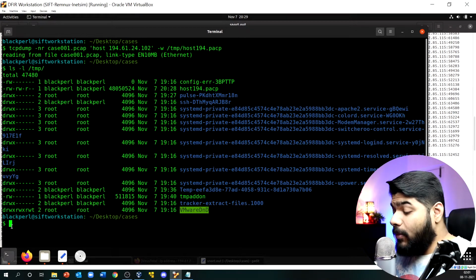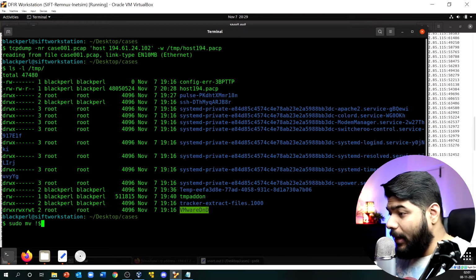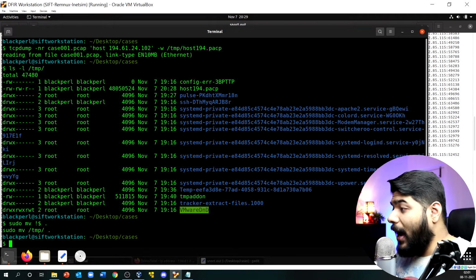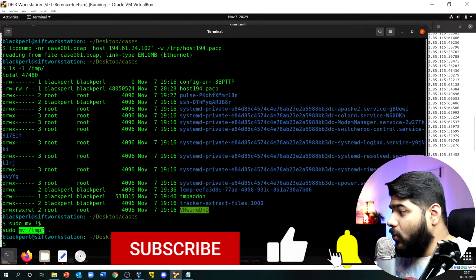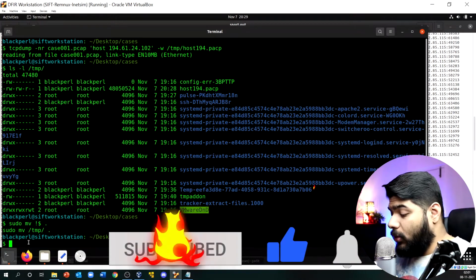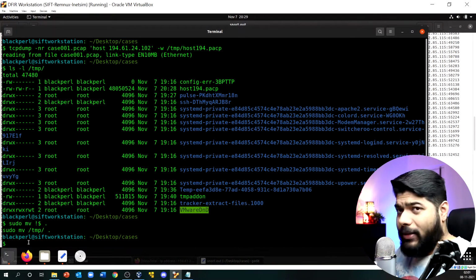Now how can we move it? If you know this particular trick, it's kind of tricky, but it is a shortcut. So I am just moving the file from the temp location to my local directory, my root directory of whatever I am working on.